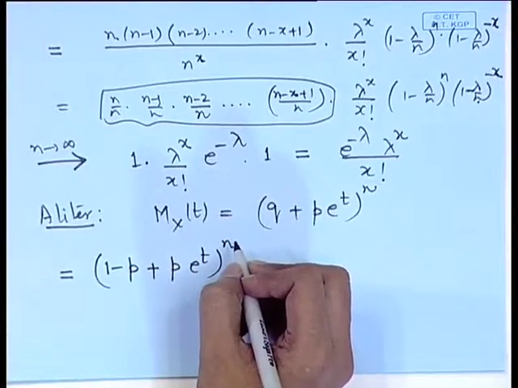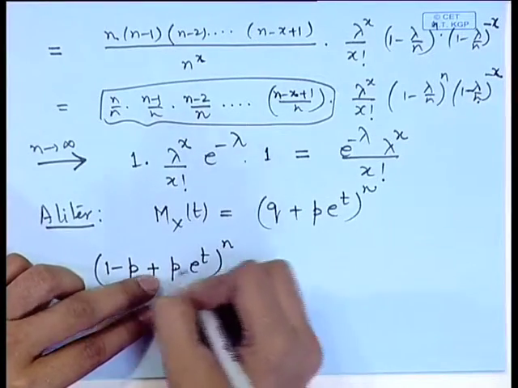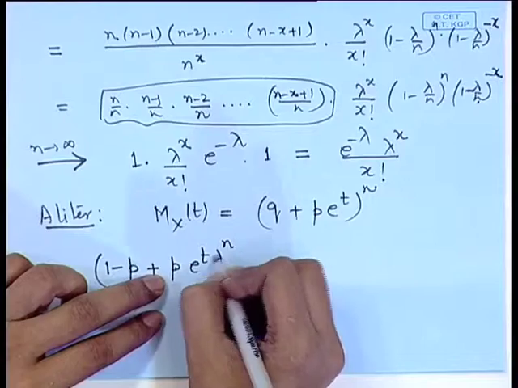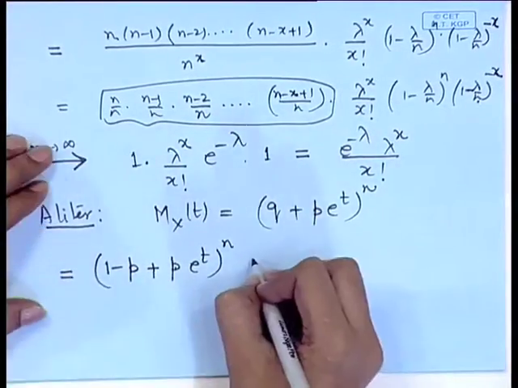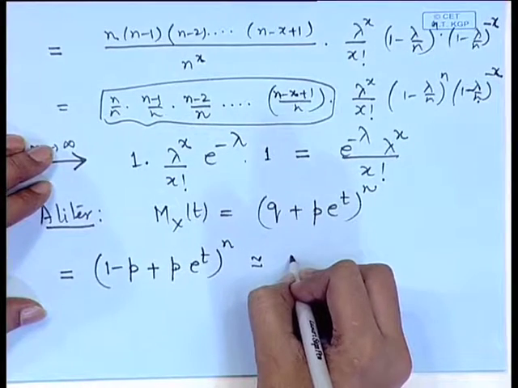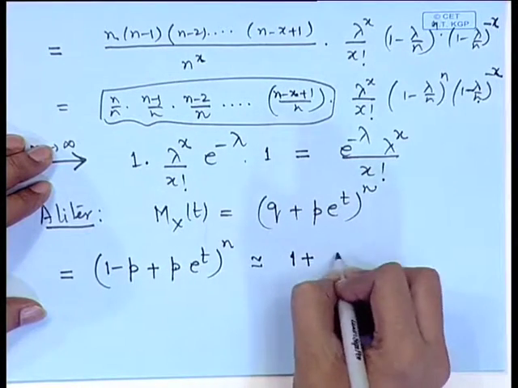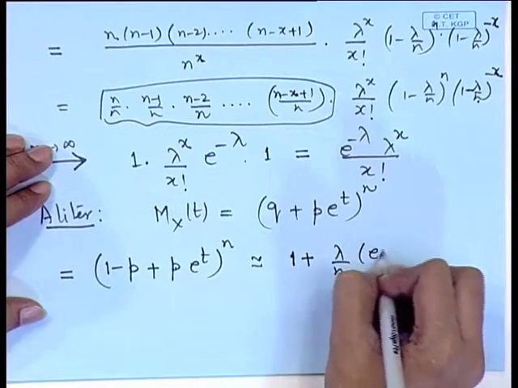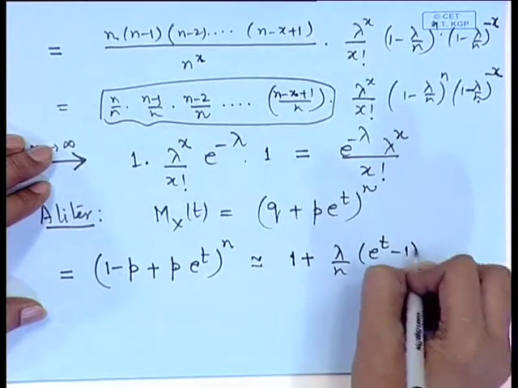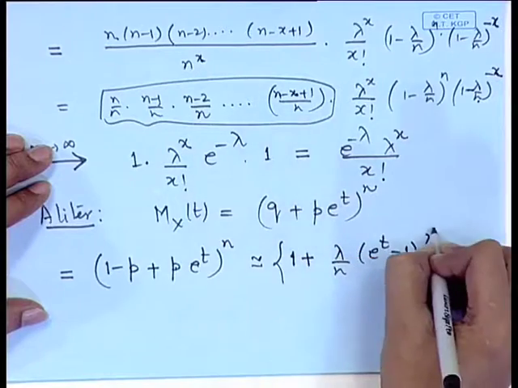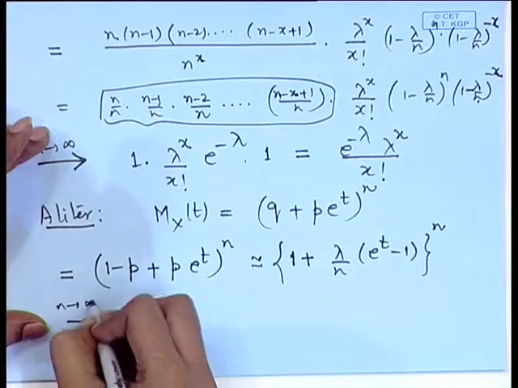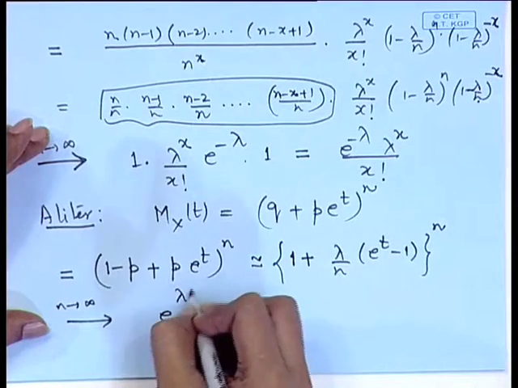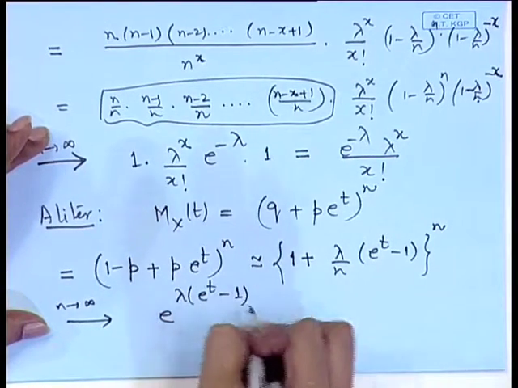Now, you notice that p and n both are involved here, and we have to take the limit. Therefore, we can replace p as approximately lambda by n. So, this becomes (1 plus lambda by n (e to the power t minus 1)) to the power n. When we take the limit as n tends to infinity, this goes to e to the power lambda (e to the power t minus 1).